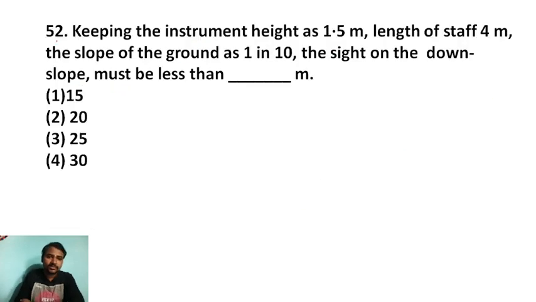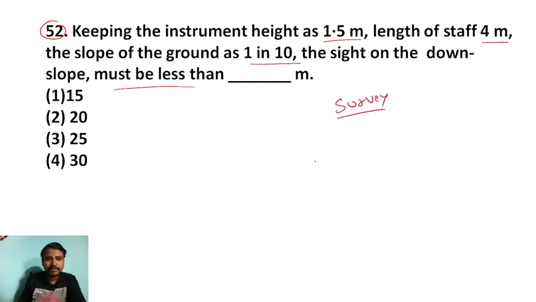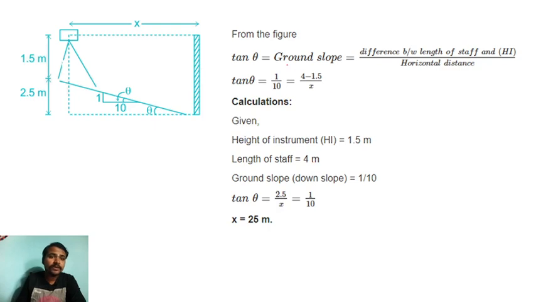Okay, next question. Keeping the instrument height 1.5 meter, length of staff 4 meter, and the slope of the ground as 1 in 10, the sight on the down slope must be less than? So again this is a surveying question. Let me tell you. First of all, understand what they are telling.